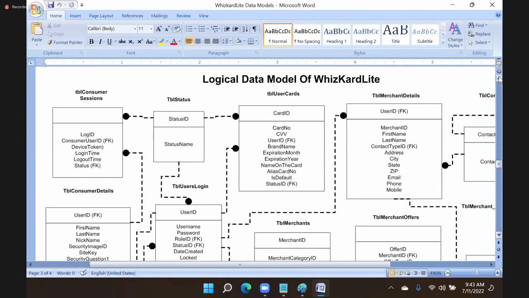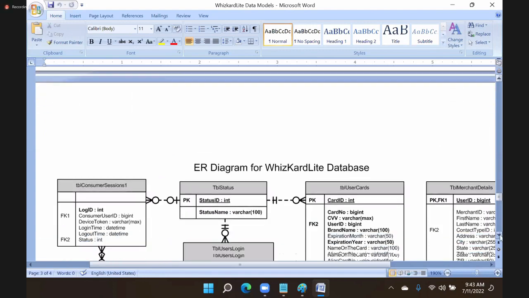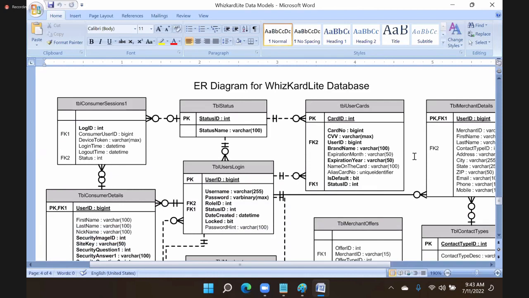And again, a review will happen. The review team will review and verify that we are not mismatching or missing any relation. They will verify everything, and once our review team says, okay, this is good, you can go with this, then our team will prepare the entity model. This is the entity model, what you call an ER diagram. They will mention table name, field name, data type, relationship, everything.